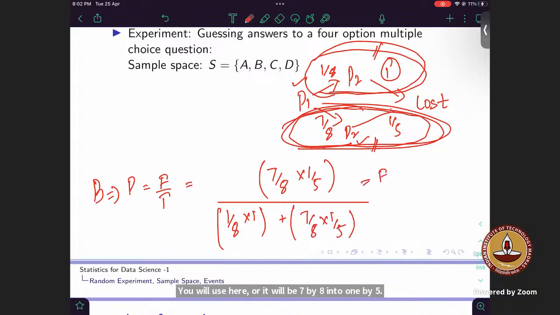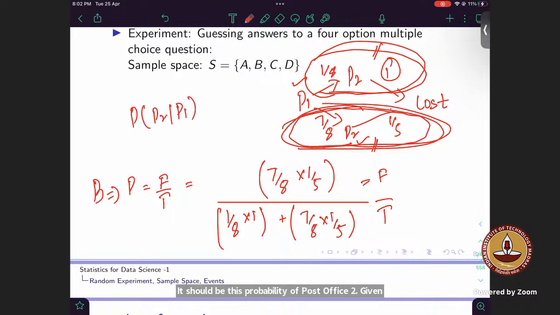Favorable divided by total. Total should include 1/8 into 4/8, I believe. We are assuming that the parcel is lost in the first post office itself. That means that it is not lost in the second one. So how can it be 1? It should be 4/5, I believe. It should be the probability of post office 2 given post office 1.